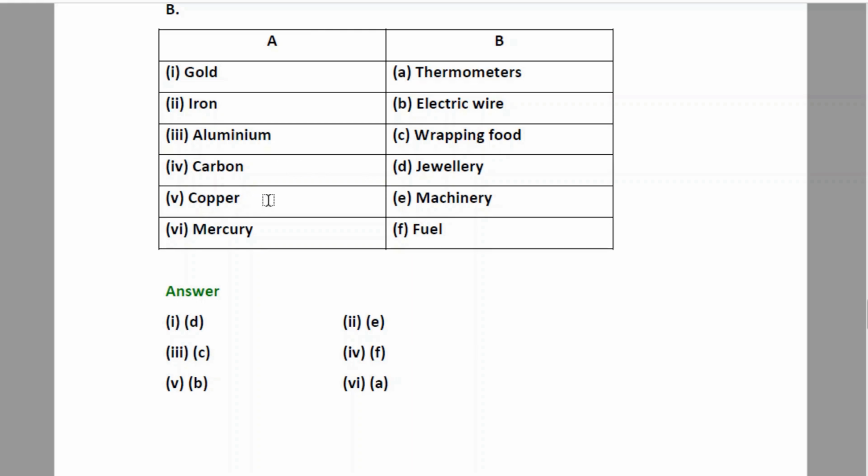Then copper. Copper is used in electric wire. We all know that all the electric wires are made of copper, since it is a good conductor of electricity. Last option, mercury. Again, mercury is commonly used in thermometers.